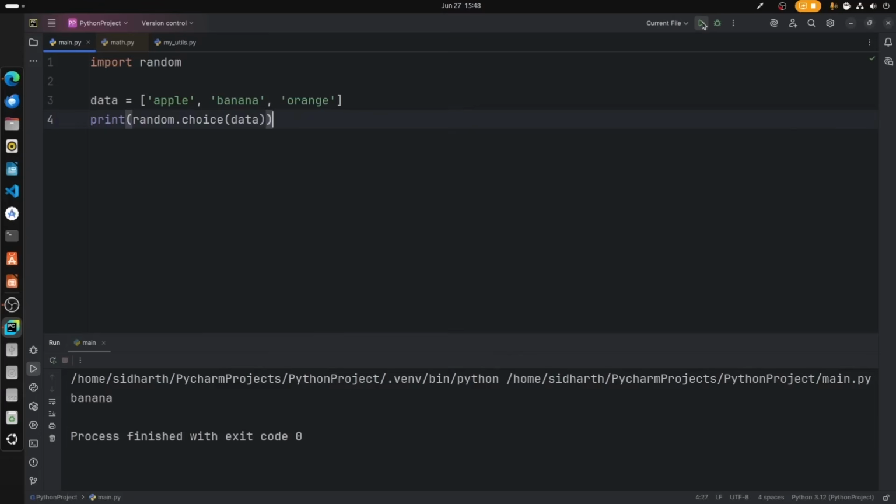Let's run it once again. We get banana. Let's run it once again. We get orange again. Apple, banana, orange. So we get random values from the sequential set.